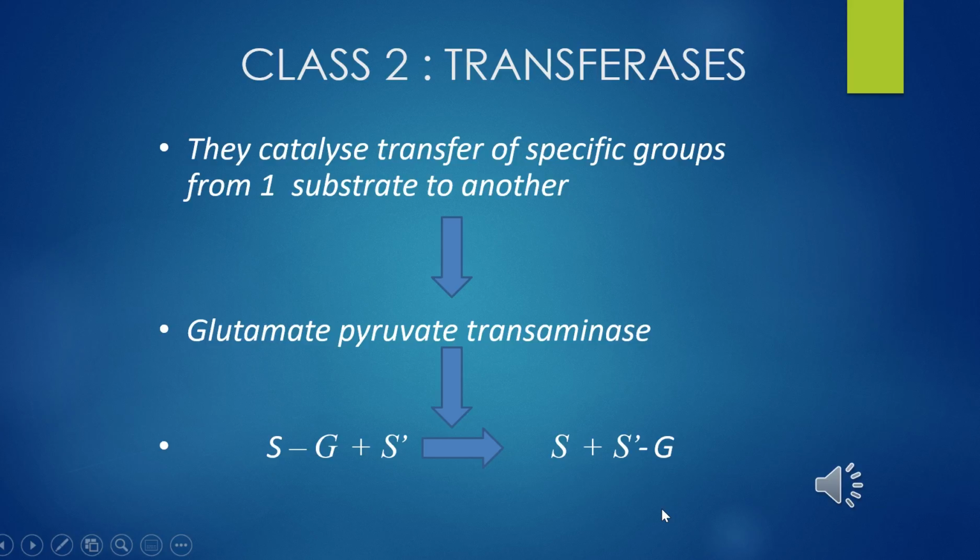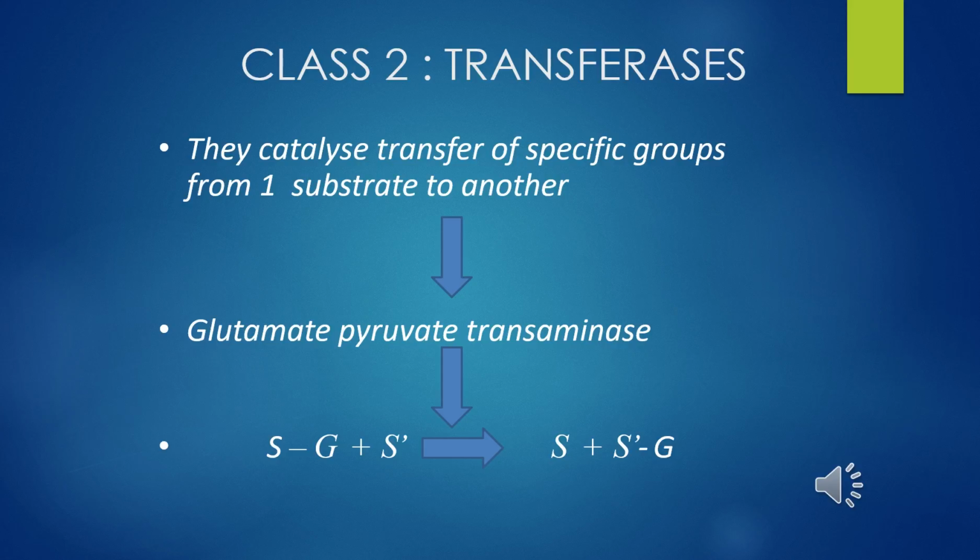Second class of enzyme is transferases. They transfer a group from one molecule to another. For example, glutamate pyruvate transaminase transfers an amino group from glutamate to pyruvate during synthesis of alanine. The chemical group transfer doesn't occur in the free state.